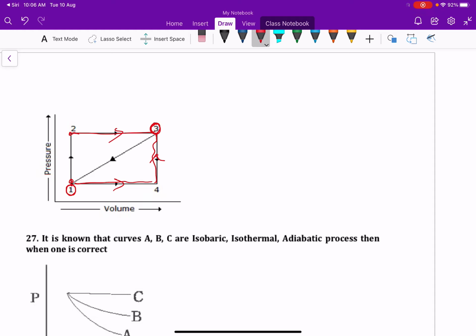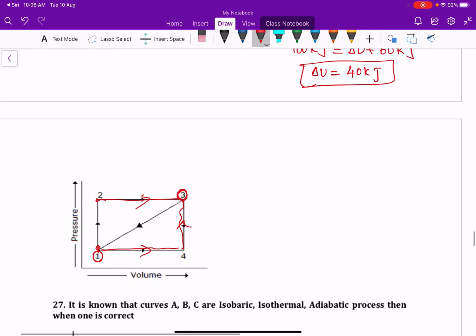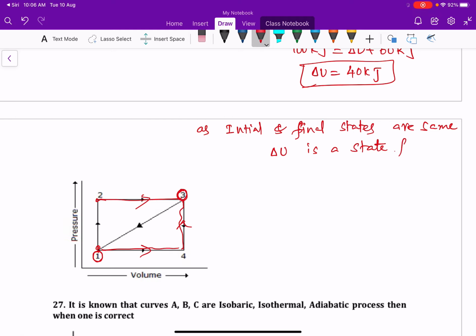As initial and final states are the same, and we know internal energy is a state function, the change in internal energy along the 1 to 2 and 2 to 3 path is equal to the change in internal energy along the 1 to 4 and 4 to 3 path.